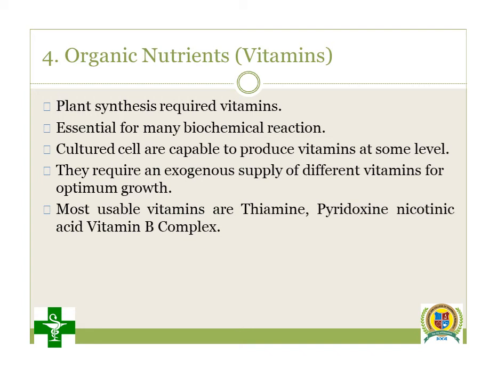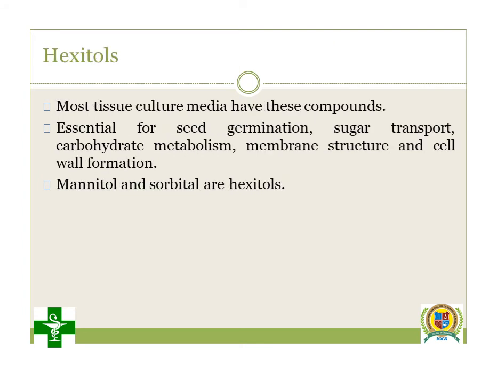Generally we have to provide vitamins like thiamine, pyridoxine, nicotinic acid, and some vitamin B complex. We provide these in our nutrient media for the good growth and development of the cells. Then hexitol.